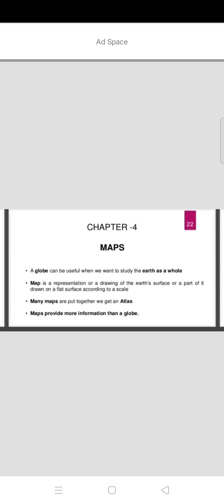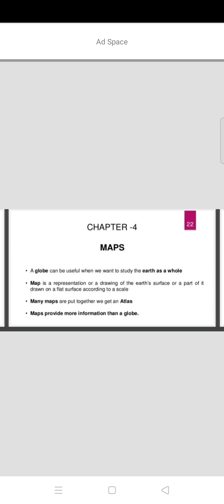So a map is representing the earth's surface or a part of it. Sometimes all things the maps can represent. And also it is drawn on a flat surface according to a scale.